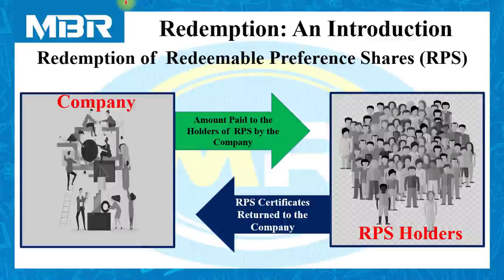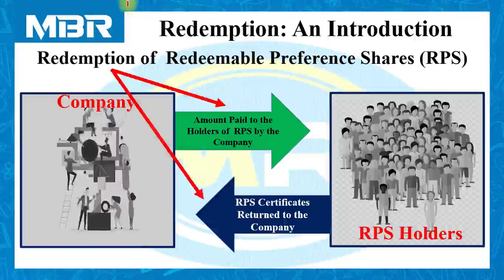In case of issue, the company used to receive the money and issue the certificate. But in case of redemption, the company used to return money to the RPS holders, and RPS holders return the certificate to the company.